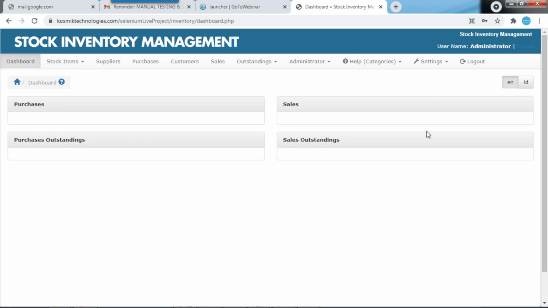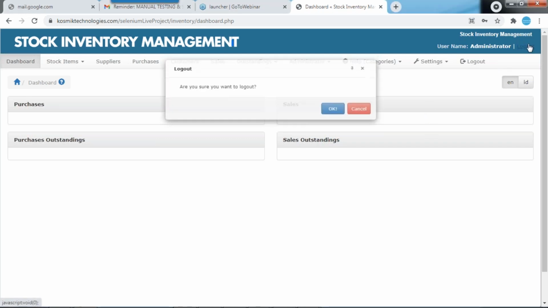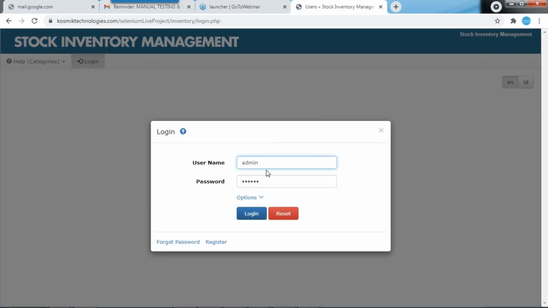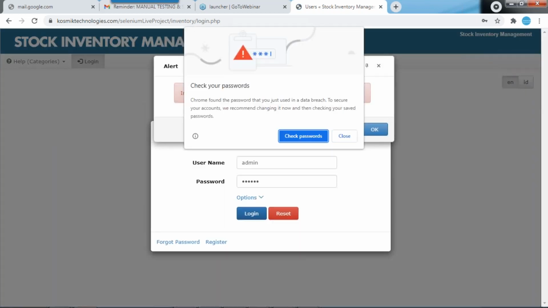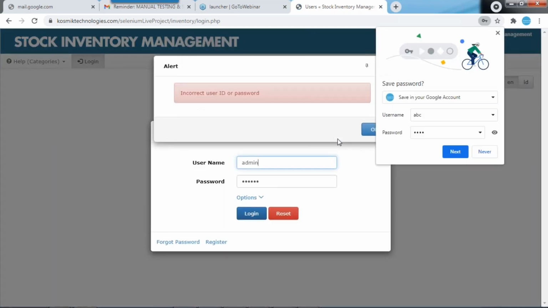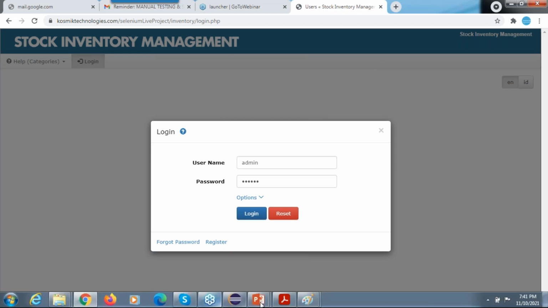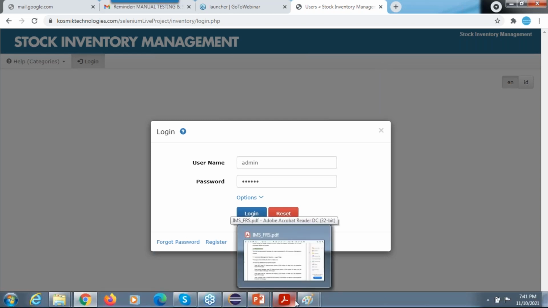Now I'm going for negative testing. What is negative testing? Just now we discussed, right? I'm not giving a valid user ID. I'm giving an invalid username, abc.com, ABC, and a password of 12345. Now I'm clicking login. It is saying invalid user ID, invalid password. So while you are doing the testing, you need to check both positive testing and negative testing.